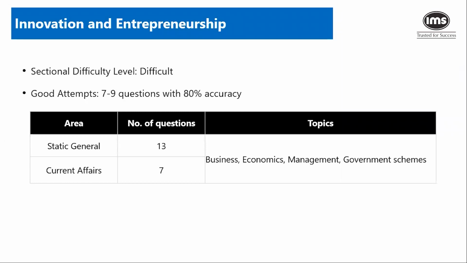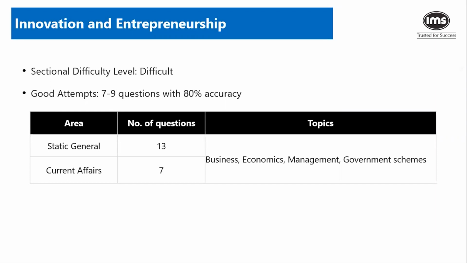Now, there are two things that I've seen in this section. When they introduced it for the first time, they had also asked a reading comprehension passage in the section, which was related to some sort of a community-based banking system, or how people avail loans in community banks. It was easy to crack because there were some 8 or 9 questions on that RC itself out of 25 at that point. Now it's a 20 question section, and now they're not asking any RC in this. Now everything is, again, either you know it or you don't kind of a question. Static general kind of questions, it was 13 last year, and 7 current affairs.